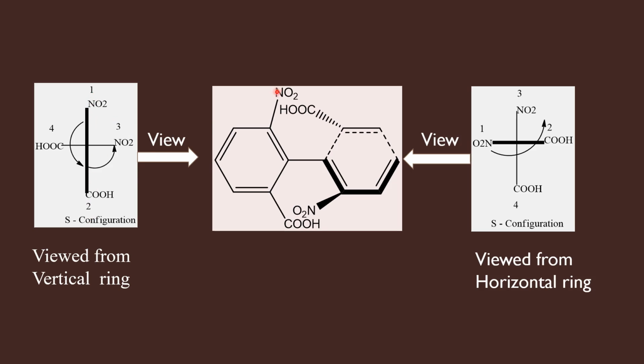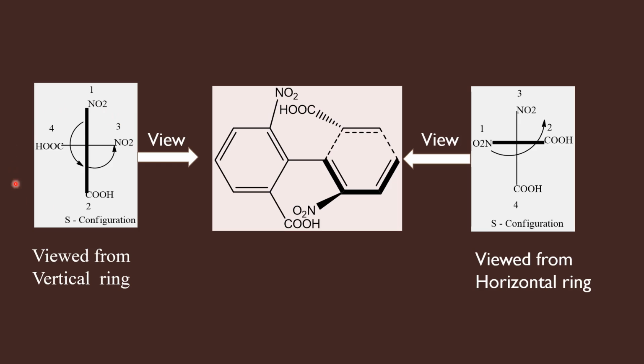So NO2 I am placing at the top, COOH I am placing at the bottom of the vertical line. And when I am viewing the molecule by standing here, the COOH in the horizontal ring is at my left, NO2 is at my right. Therefore, I should place these two groups in the horizontal line, COOH at the left, NO2 at the right.